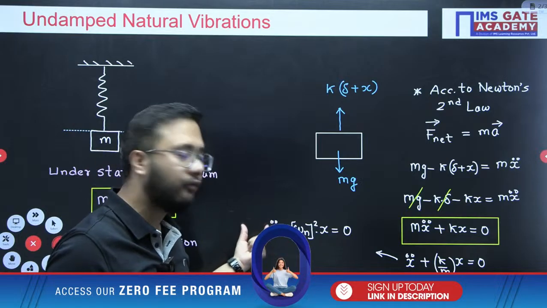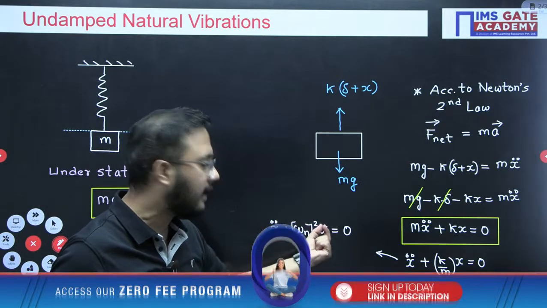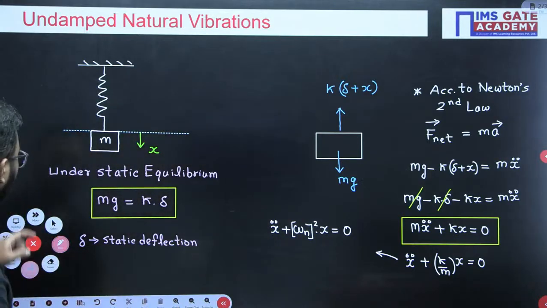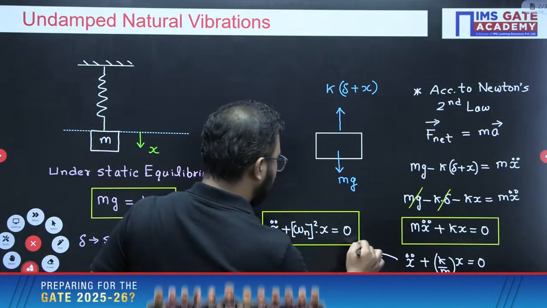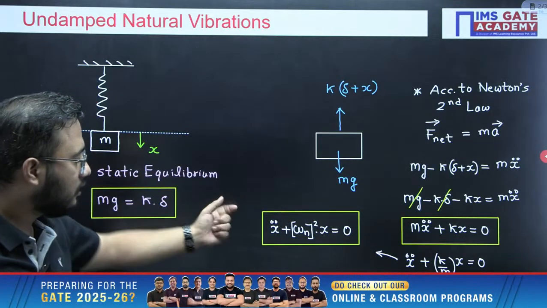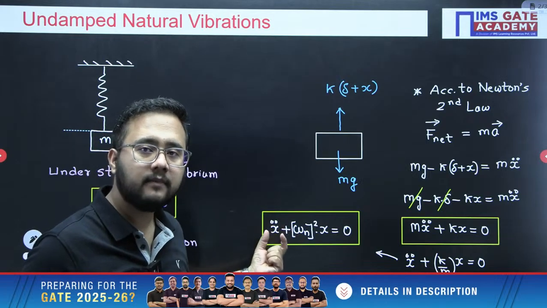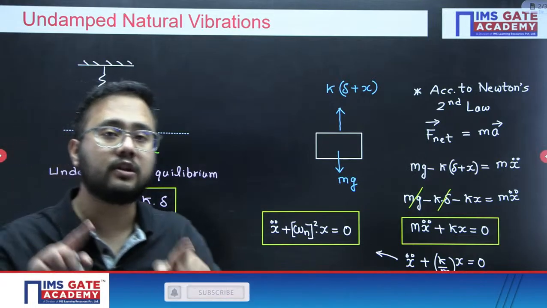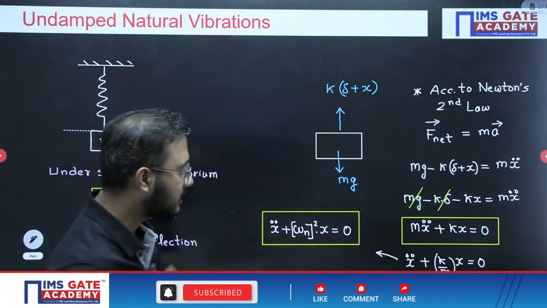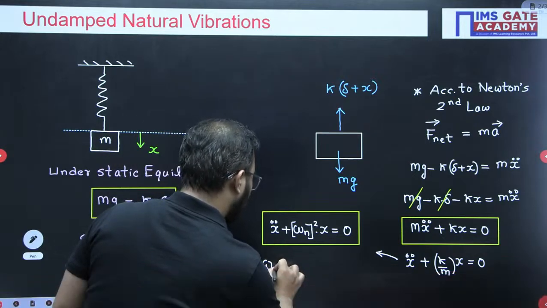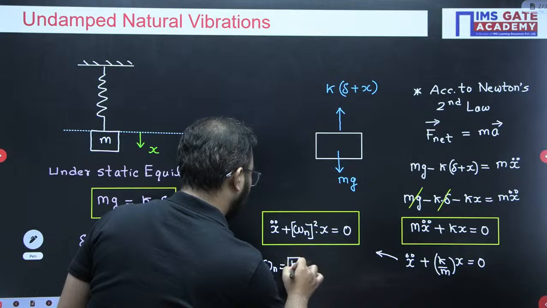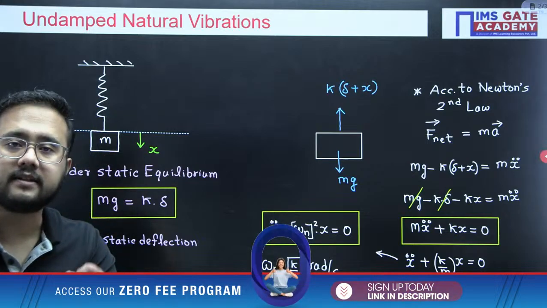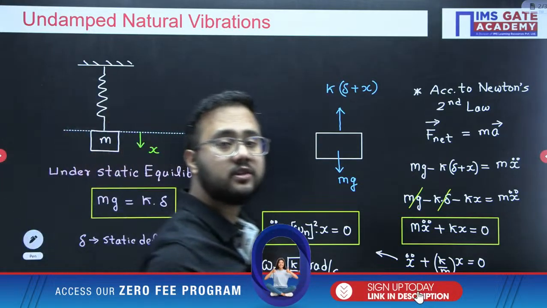So the x double dot coefficient is 1, and whatever coefficient you have with x will be omega n square. Clear? That is a very important relation that we should remember. Coefficient with x double dot will be 1, and whatever coefficient we have with x will be called omega n whole square. So omega n value based on this equation would be written as under root k by m, that is root k by m radian per second. I hope this equation is clear to everyone.